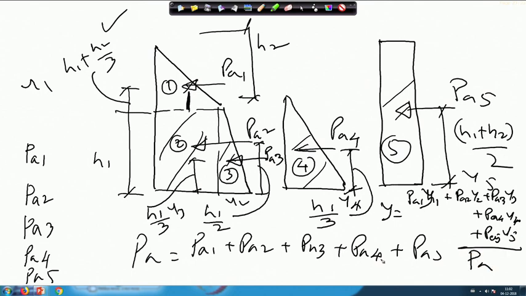So, if I do this calculation, we get y bar from the base of the wall, and then using that.